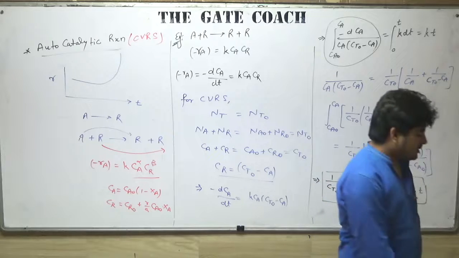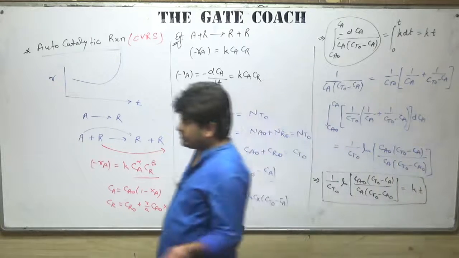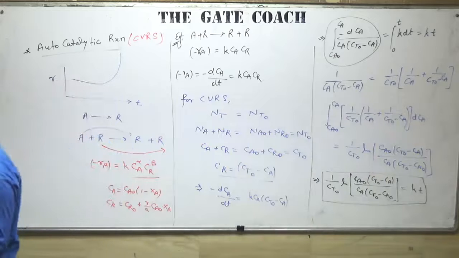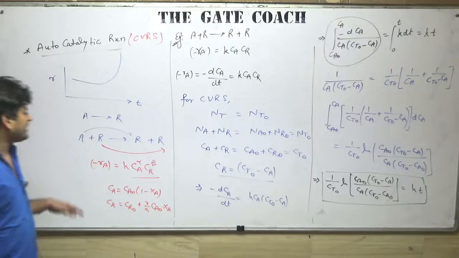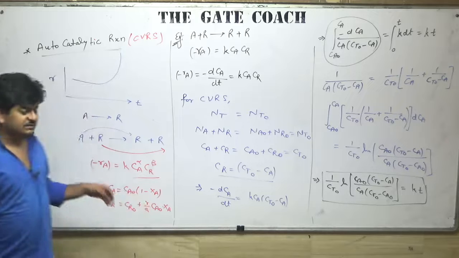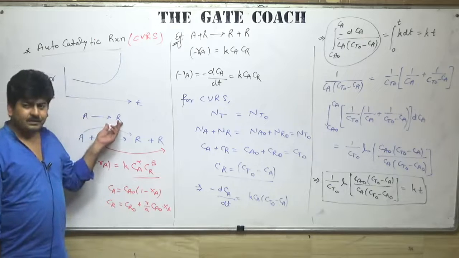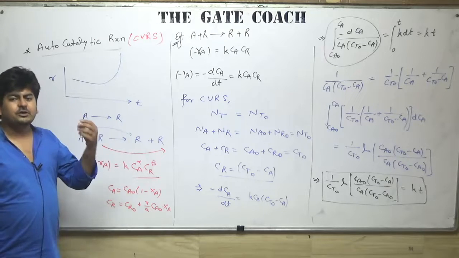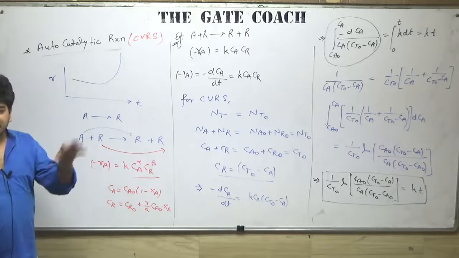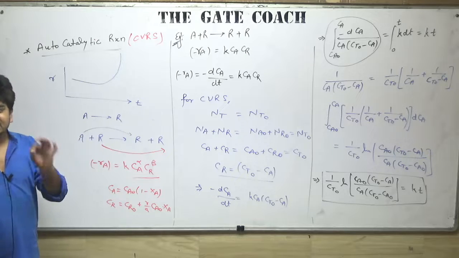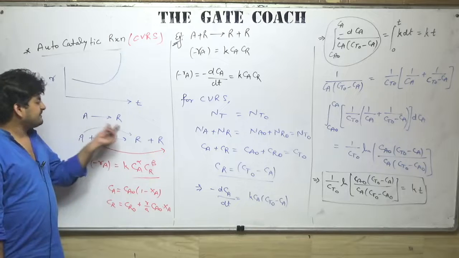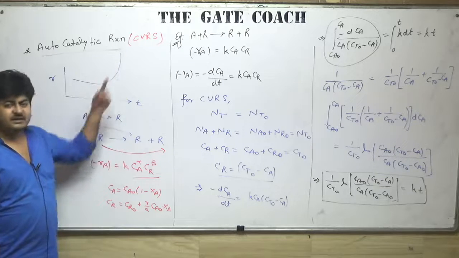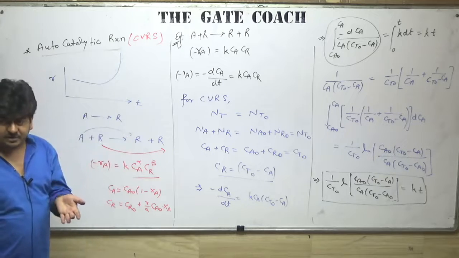This R does not depend on you, whether R is present initially or not, but this is the way to write down the autocatalytic reaction. As I told you, this is the reaction A gives R. Whether R is present initially or not doesn't matter, forget about that. During the reaction what is happening, just focus on that. A gives R. R is a product which is acting like a catalyst, and we know the characteristic of the catalyst.